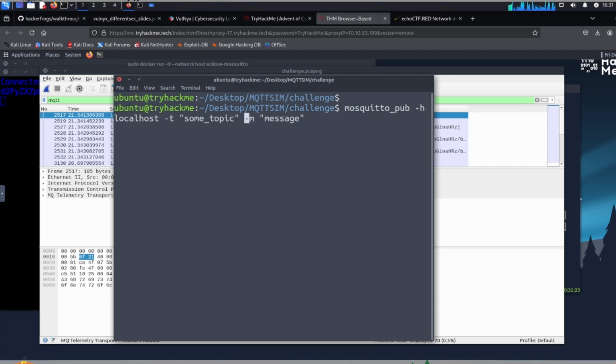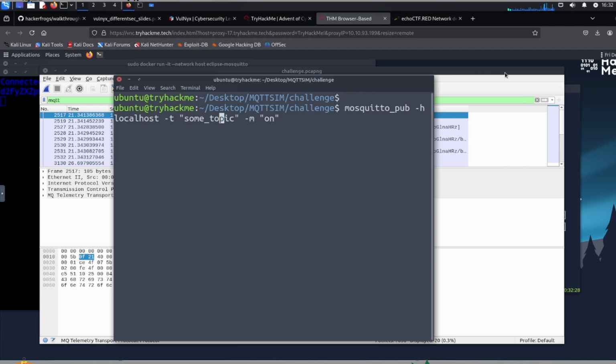we're going to paste in the command, and we know what the message is going to read when we want to turn the lights on. So we're going to change the message over here to on. Everything else can stay the same. So some topic is going to be replaced with whatever topic we need to find to turn the lights on. So let's find out what that topic is.